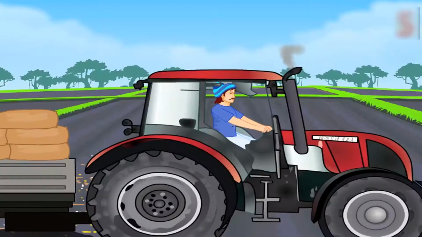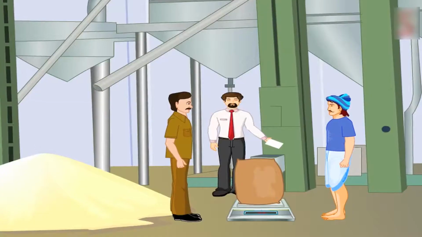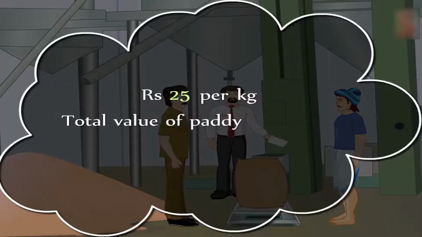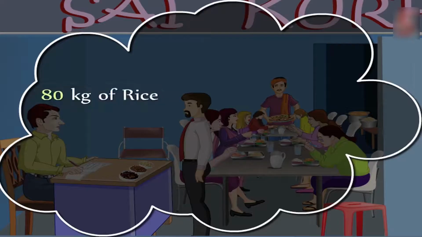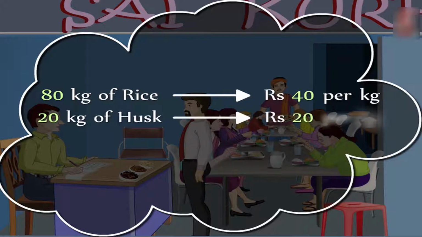But students, how is the total value of goods and services calculated? Let us now see another example. Suppose a farmer sells 100 kilograms of paddy to a rice mill for rupees 25 per kilogram. The total value of paddy is rupees 2,500. The rice mill sells 80 kilograms of rice to the hotelier for rupees 40 per kilogram and 20 kilograms of husk for rupees 20 per kilogram.